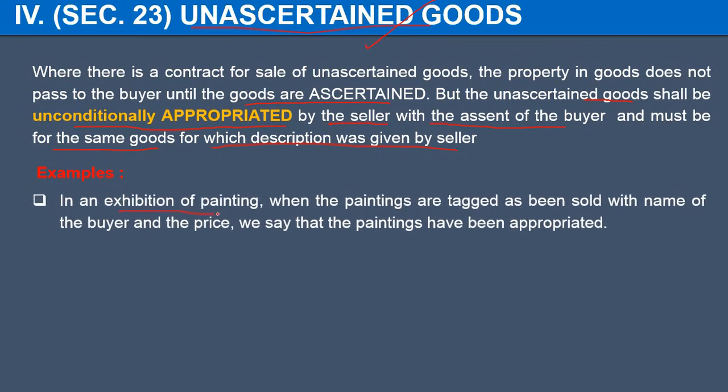There was an exhibition of paintings. The painting was selected by the buyer. It means the goods were ascertained and the painting was tagged as being sold with the name of the buyer. The moment the buyer selected it, the seller put up a tag on it that this belongs to person A or B. So we can say that the paintings have been appropriated in favor of the buyer.